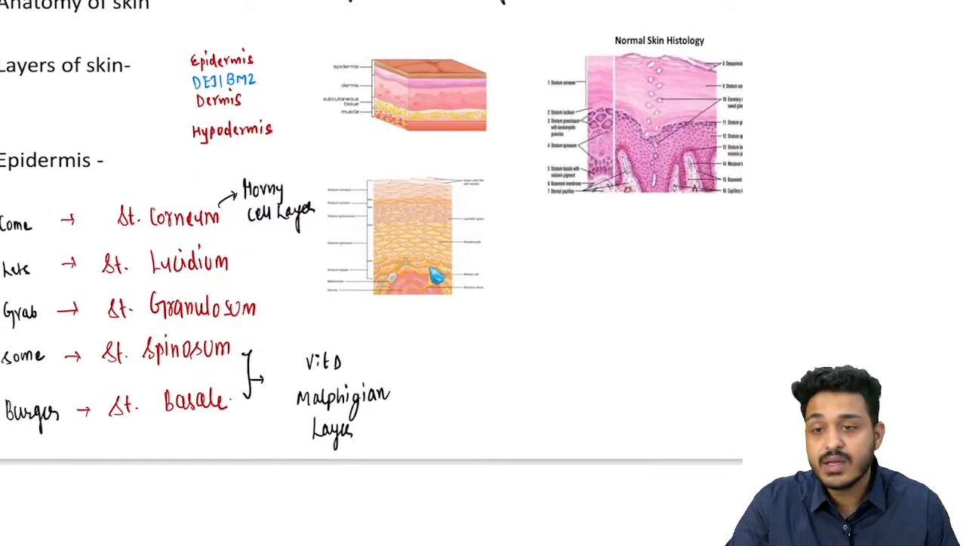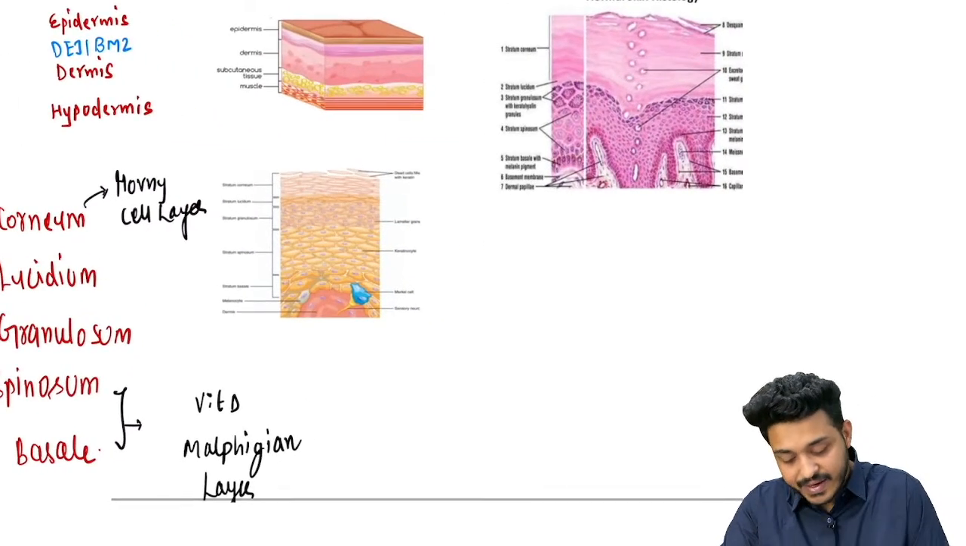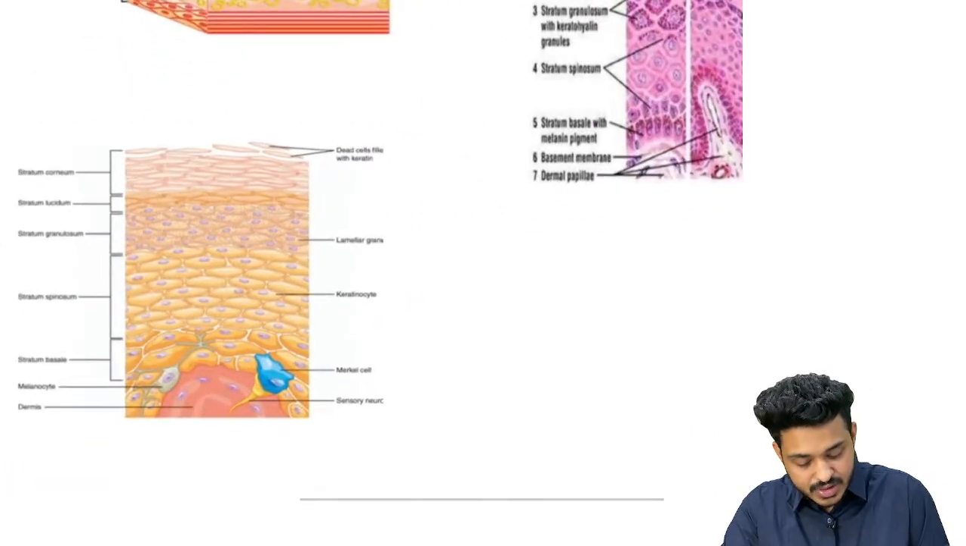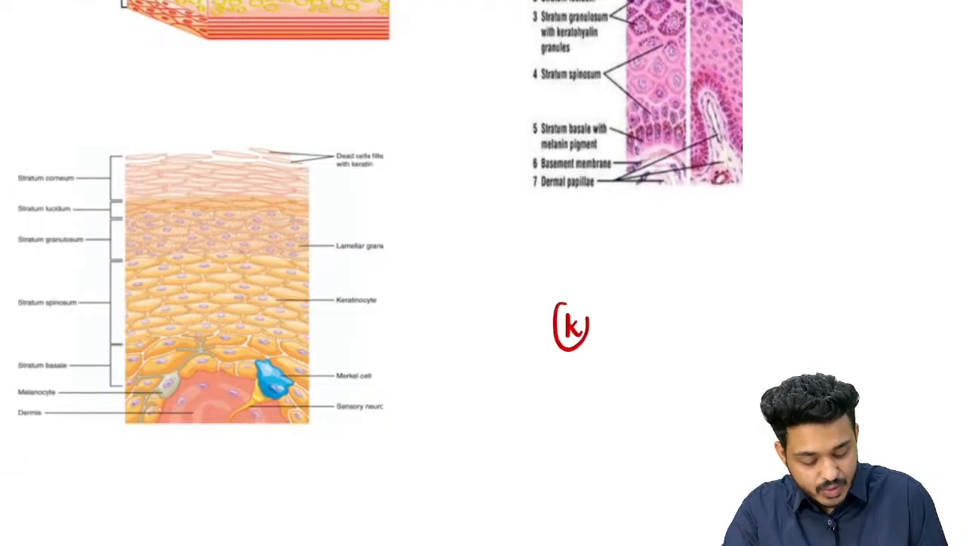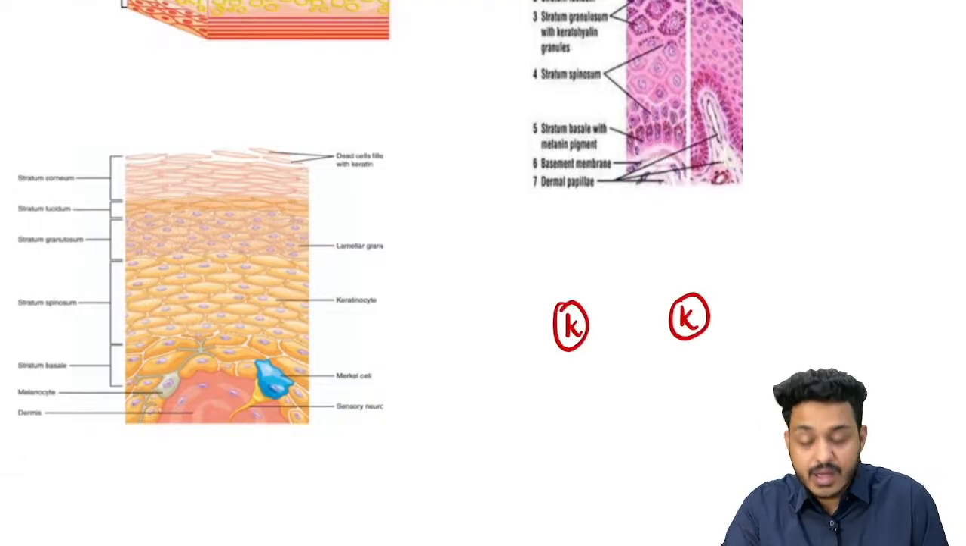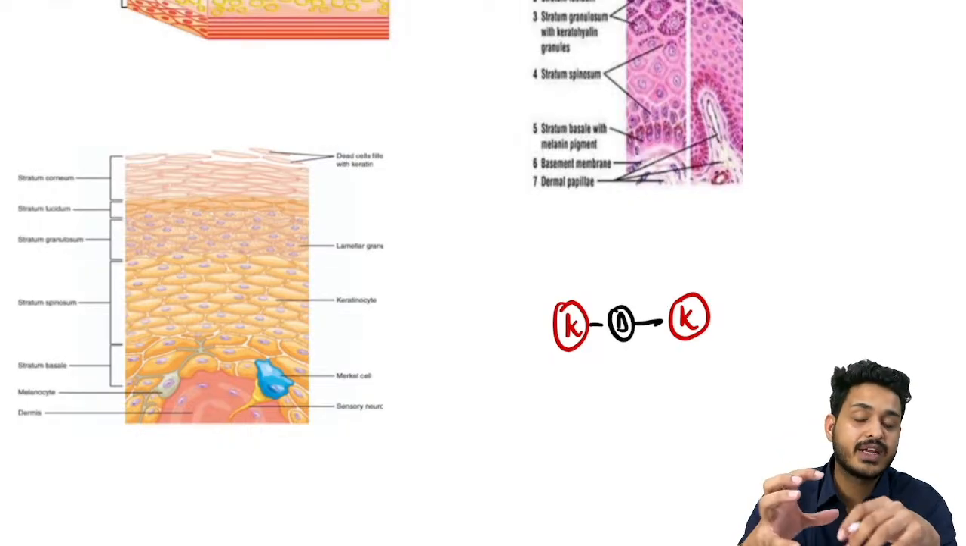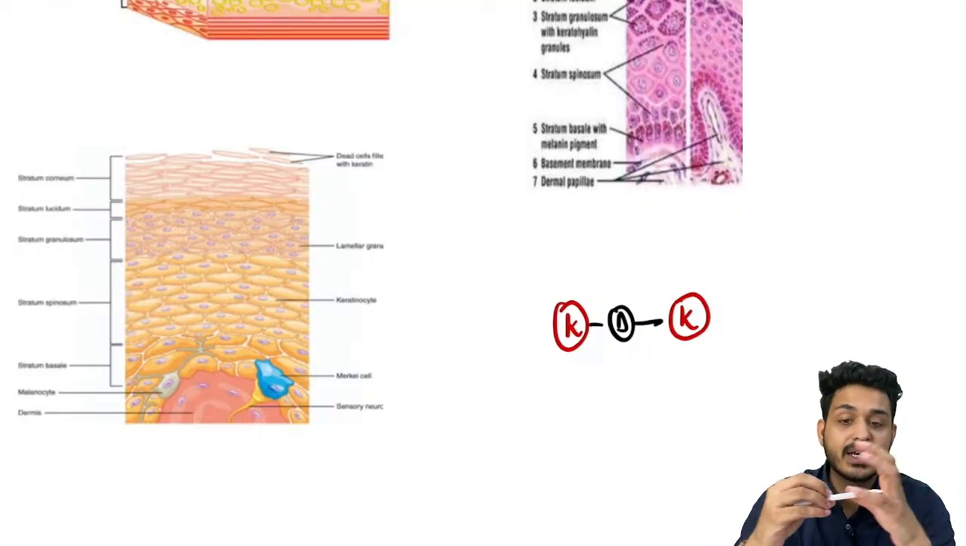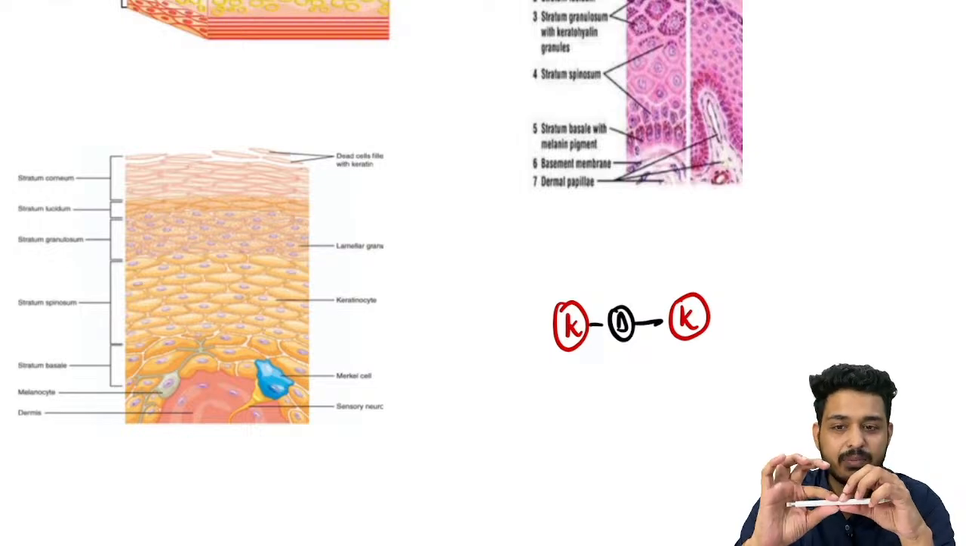Another important thing, what are the other important findings that you should be remembering? Look here, this is stratum granulosum and spinosum. There are going to be 2 keratinocytes. They are bound together with the help of desmosome. So this is going to be the desmosome, which is the connection between 2 keratinocytes. So this is one keratinocyte, this is another keratinocyte. How are they bound together? With the help of desmosome.